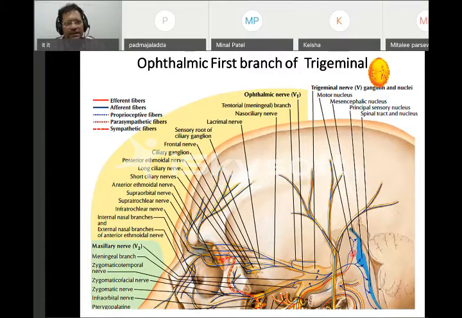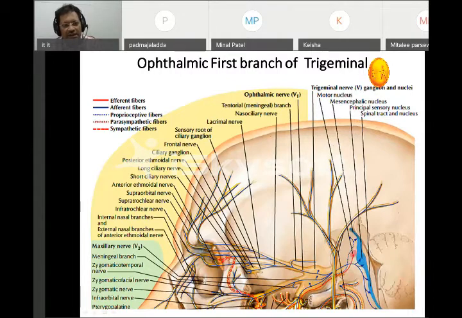The ophthalmic nerve is sensory, carrying sensation of touch, pain and so on. It is a branch of the trigeminal nerve, goes through the superior orbital fissure, and divides into three. We are not going into detail about this, but it goes into the orbit. Madam must have told you about that. They are called lacrimal, nasociliary, and frontal. They take sensation from the orbit, the cornea, and the conjunctiva.